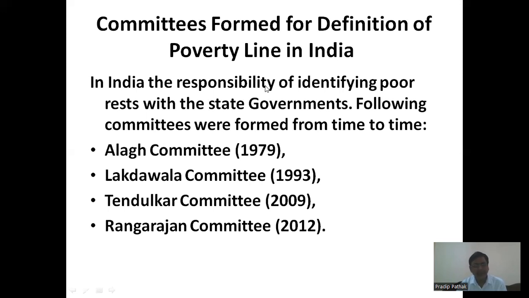These are some of the committees that have been formed to identify and define the poverty line in India, because the responsibility is with the government, the state government. These committees were formed from time to time, and that includes the Alagh Committee in 1979, the Lakdawala Committee of 1993, the Tendulkar Committee of 2009, and the Rangarajan Committee of 2012. These are some of the committees which were given the responsibility to identify and define the current status of poverty, and also evolve some ways and means to alleviate it.